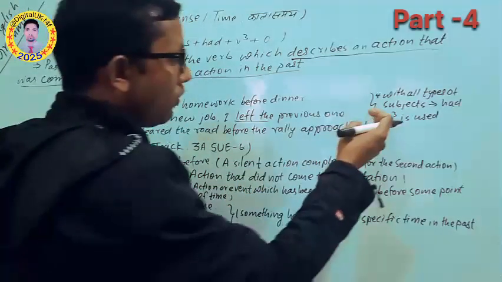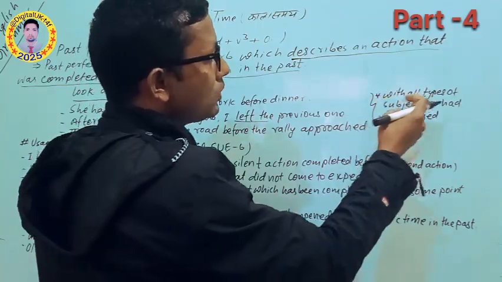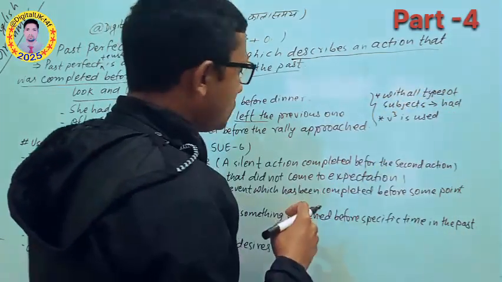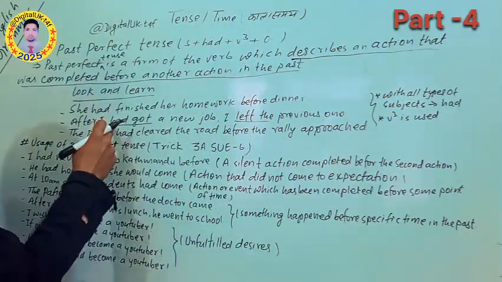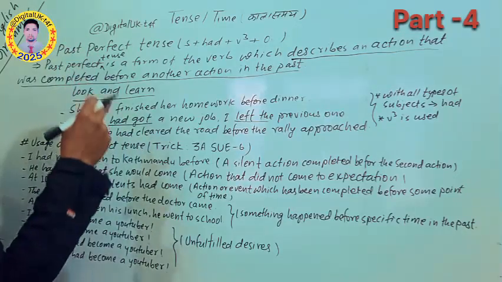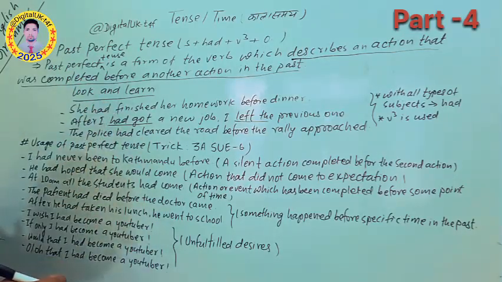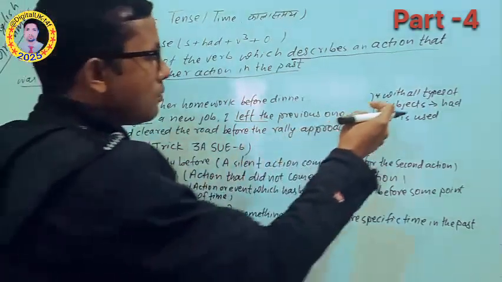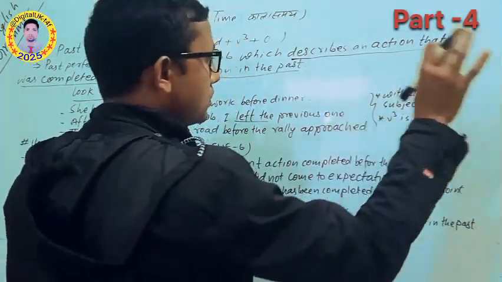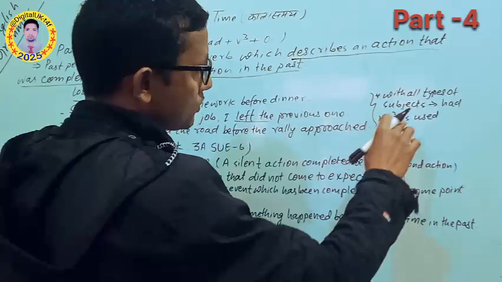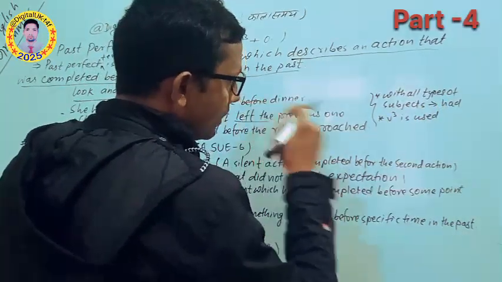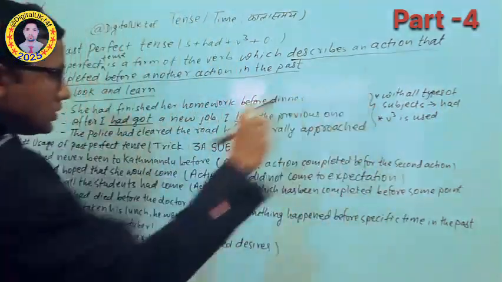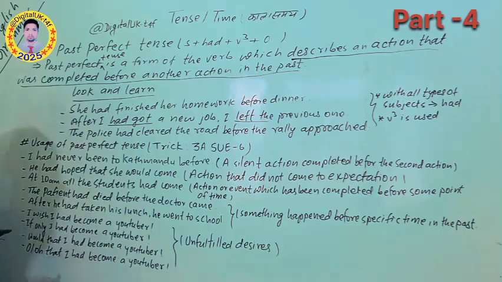After that, you can focus a little bit here. With all types of subjects, had is used. You can see everywhere had is used, in all three sentences. It means that with all types of subjects, singular or plural, had is used along with verb 3. So this is the basic thing that you know very well about it.